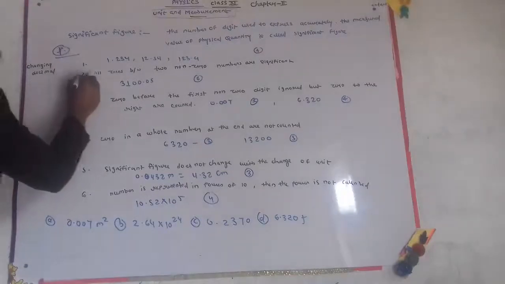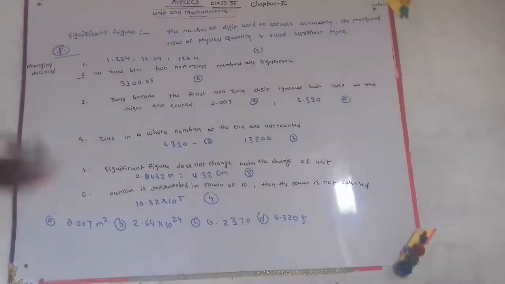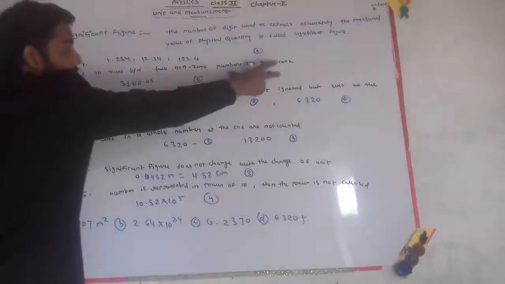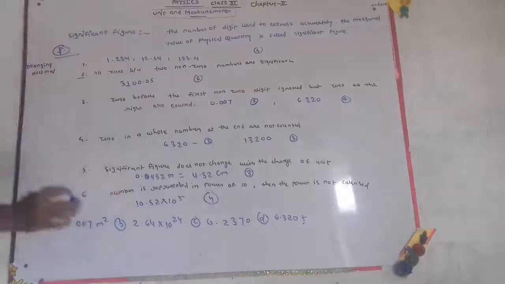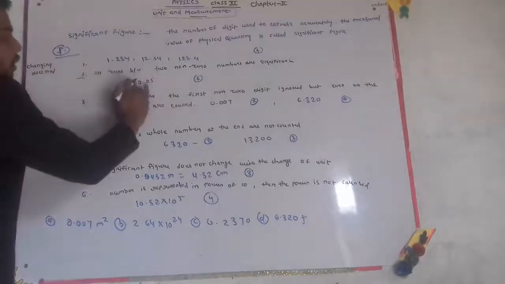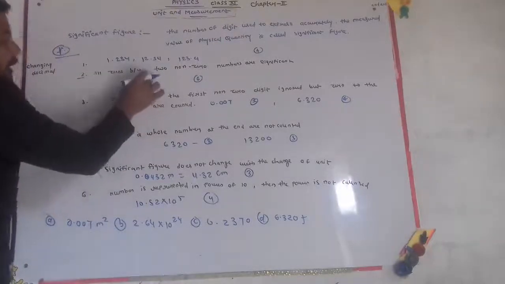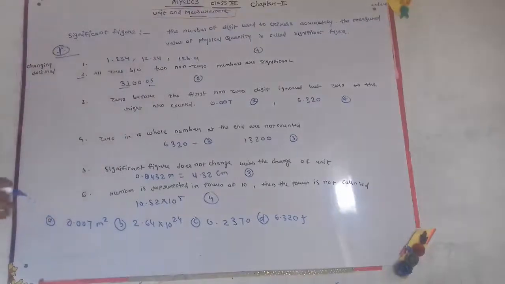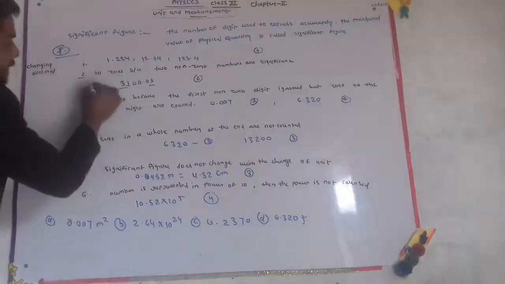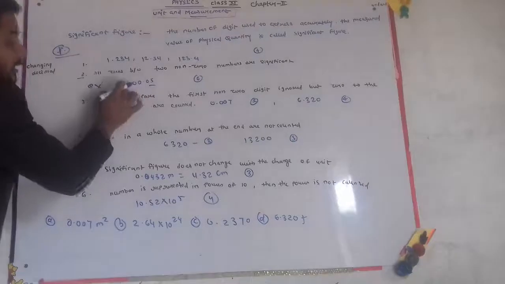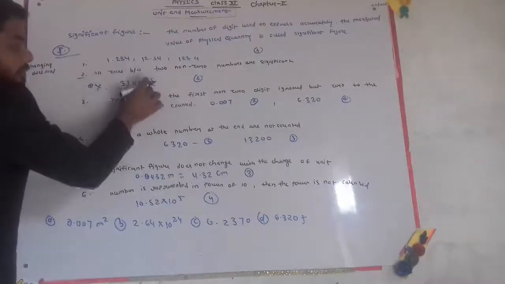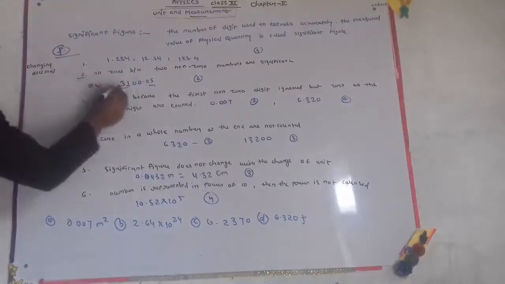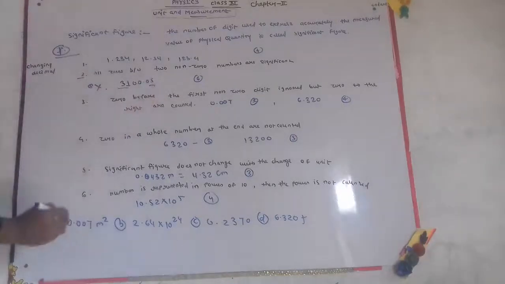The second property is that all zeros between two non-zero numbers are significant. Between the non-zeros, all zeros are counted as significant figures. As an example, 3100.05: the zeros between non-zero digits are counted, that means 1, 2, 3, 4, 5, 6, so the significant figures will be 6.